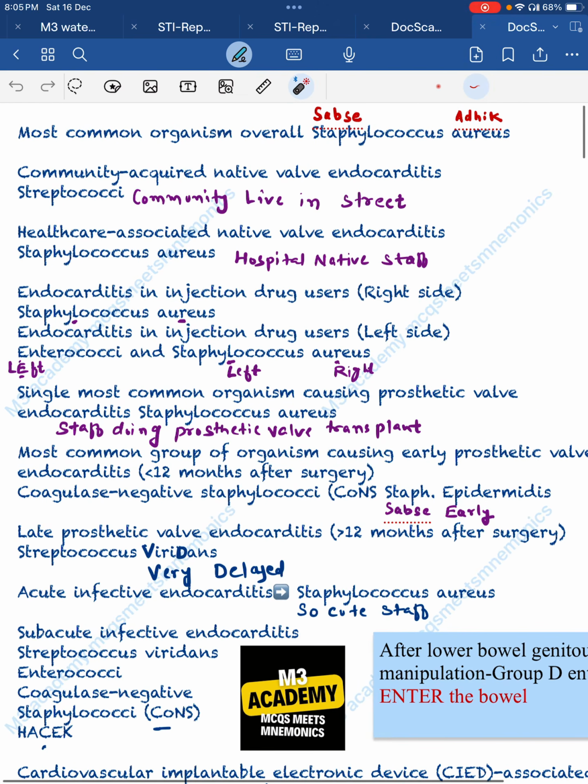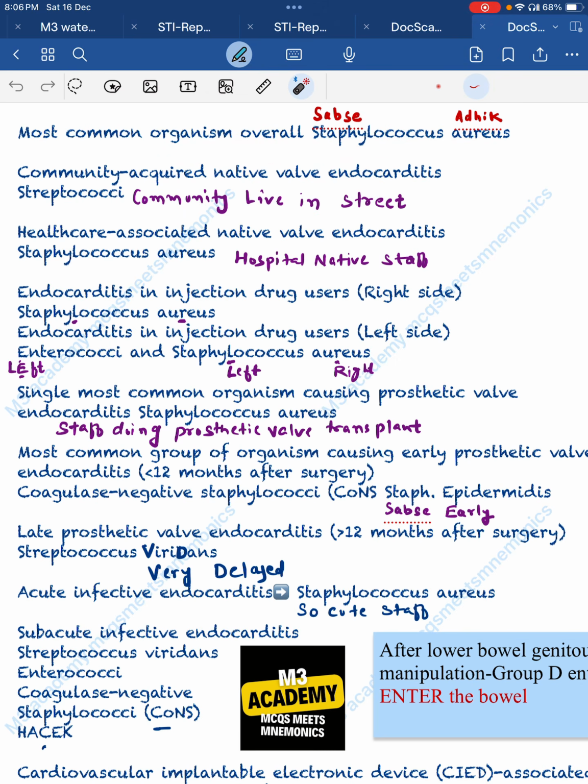So most common organism causing infective endocarditis. First of all, the most common organism is Staphylococcus aureus. As we know, the most common agent in the hospital is the hospital staff. So the most common organism is Staphylococcus aureus, or you can remember it like this: SA means सबसे अधिक, most common organism is Staphylococcus aureus.